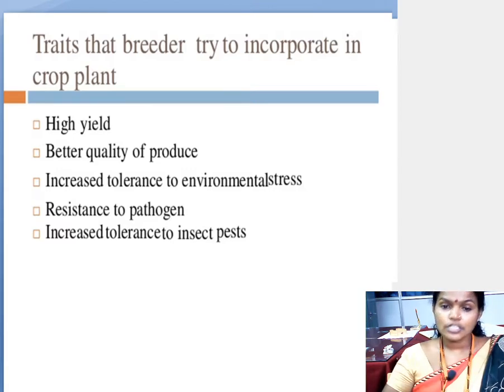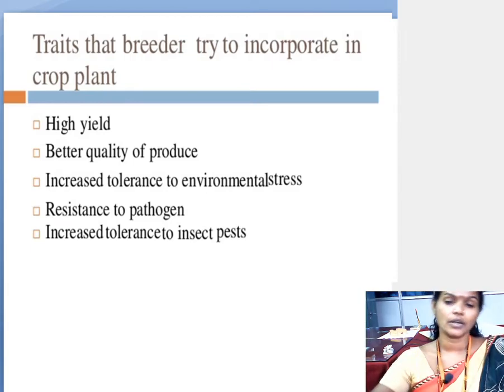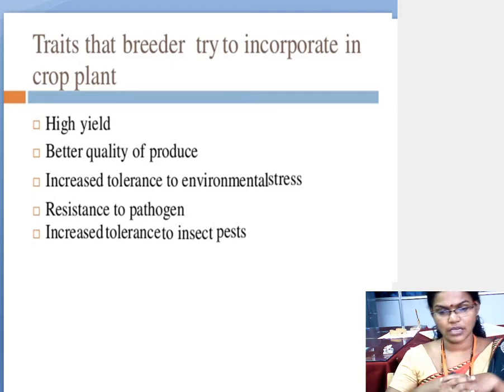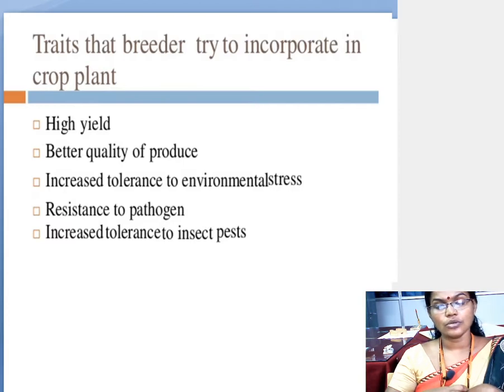What characters do we expect from the new offspring produced after the breeding technique? These are the traits that the breeder tries to incorporate in the crop plant. So traits means characters. First, we are expecting high yielding.